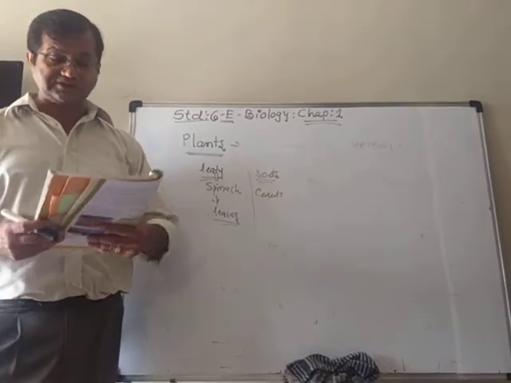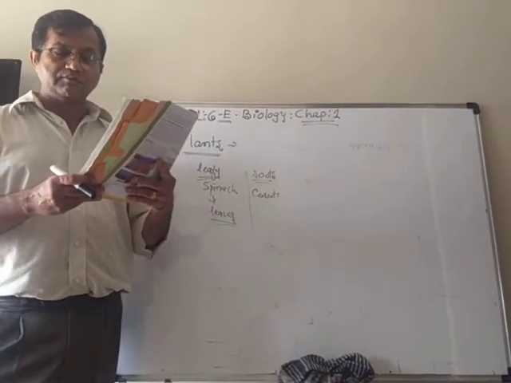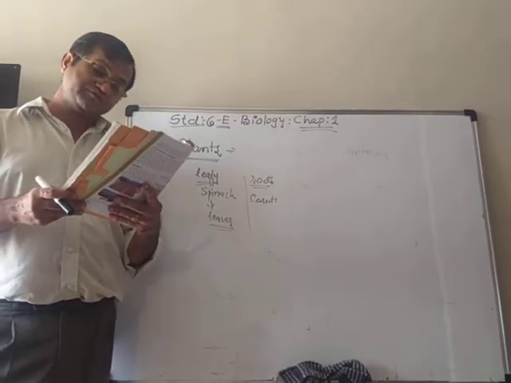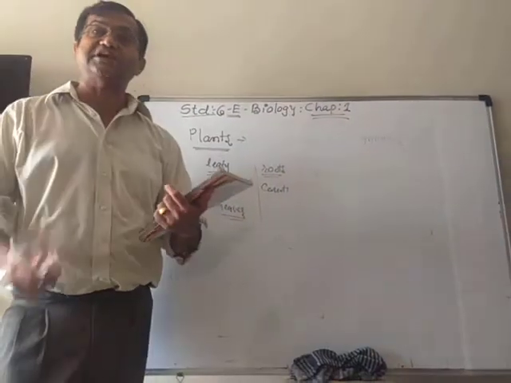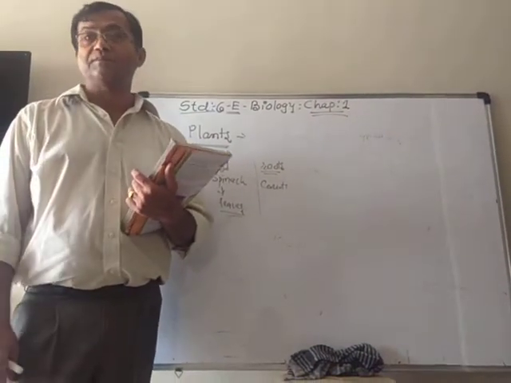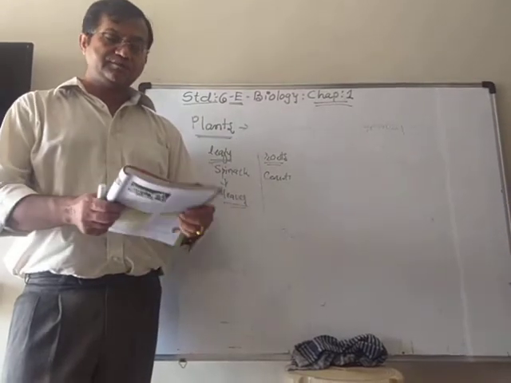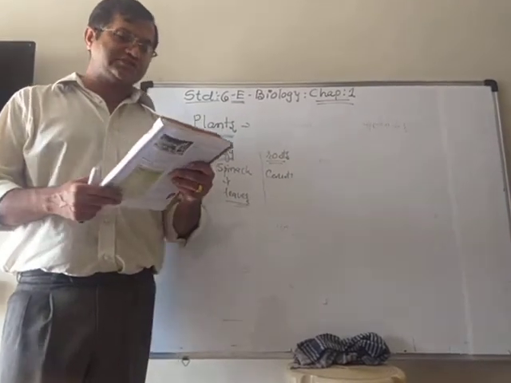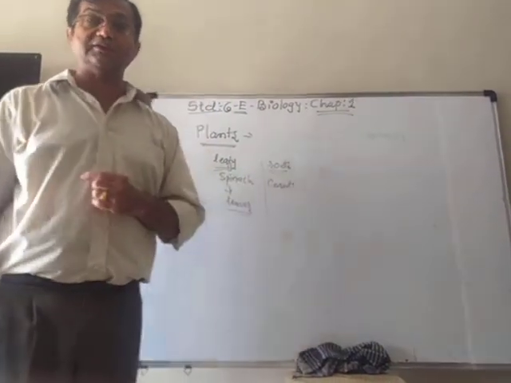In some places, they eat all the parts like flower, stem, leaves, etc. Some of the seeds give us oil, like mustard seeds, etc. It means that in different plants, different parts are edible.